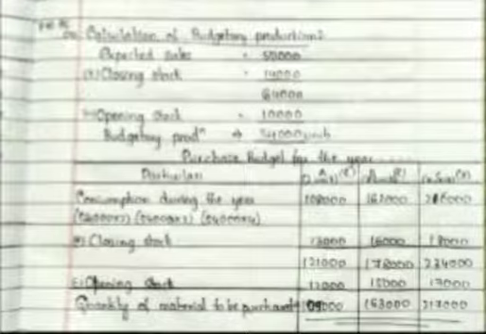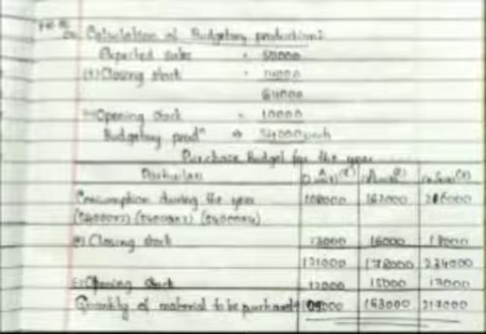Today's topic is budgetary control. Chapter is budgetary control. First we'll see the meaning of budgets. Budgetary control is nothing but a predetermined cost of a concern, or estimating the cost of a particular product before incurring the cost or before the production. We are just estimating or expecting the cost of a particular product.